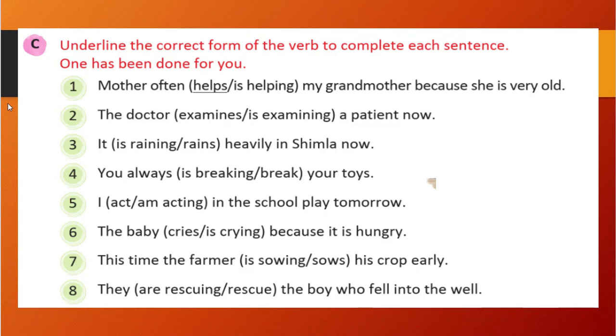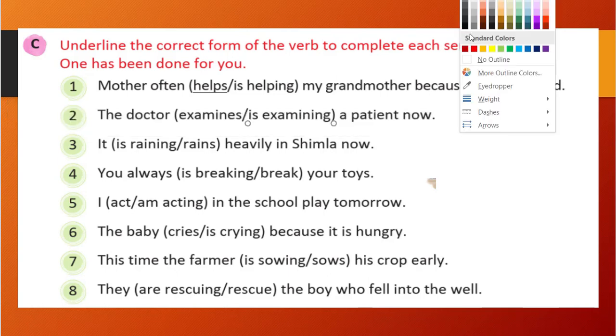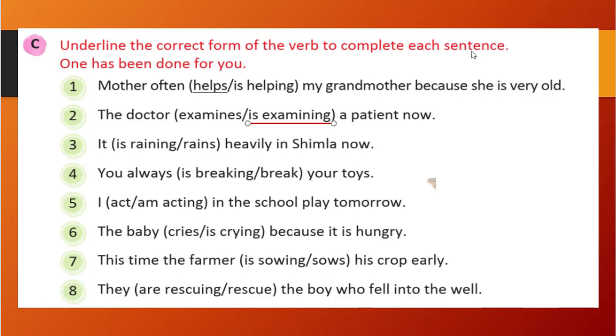So it is happening now, so we need to write in the present continuous tense. So is examining is the correct one, right? Yes. Then third one, it is raining or rains heavily in Shimla now. So now it means it is happening currently, so is raining is the correct answer.